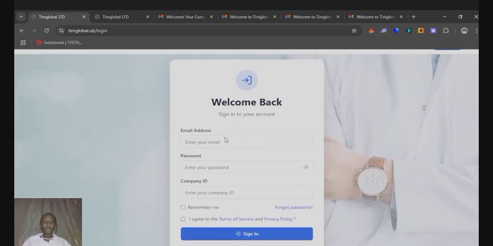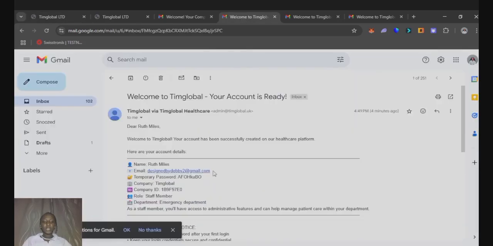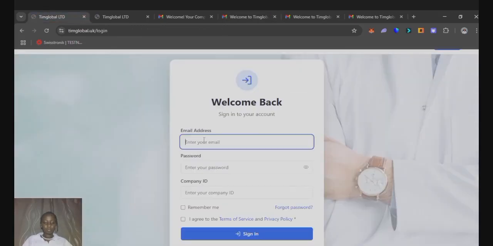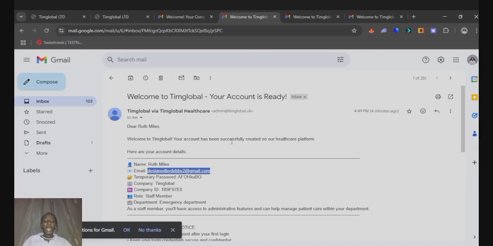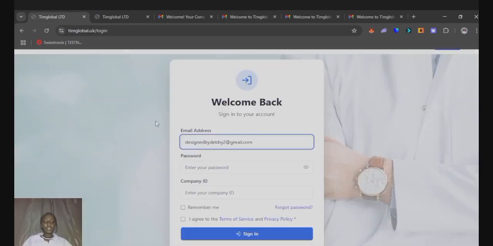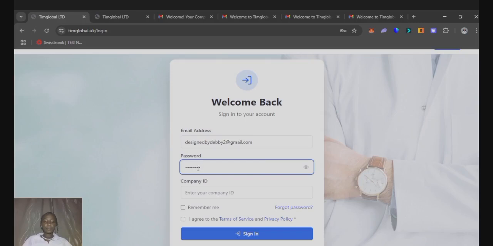Okay, welcome back. So we'll be using the email address of Ruth Mouse as well as a temporary password which you can easily change at any time. It's just a temporary one.